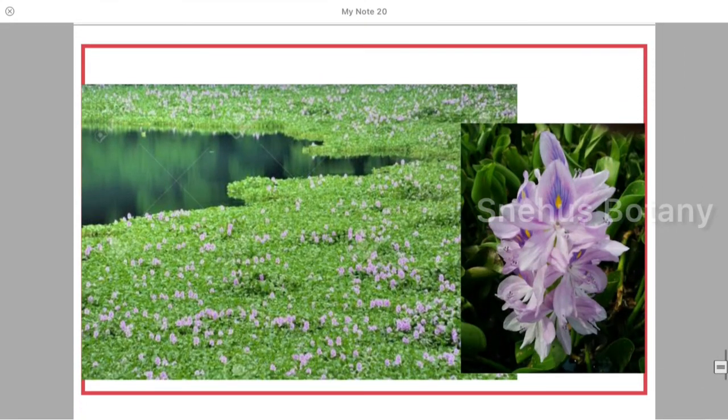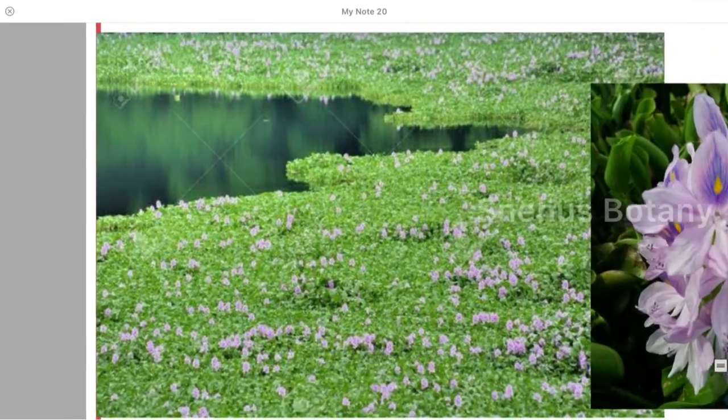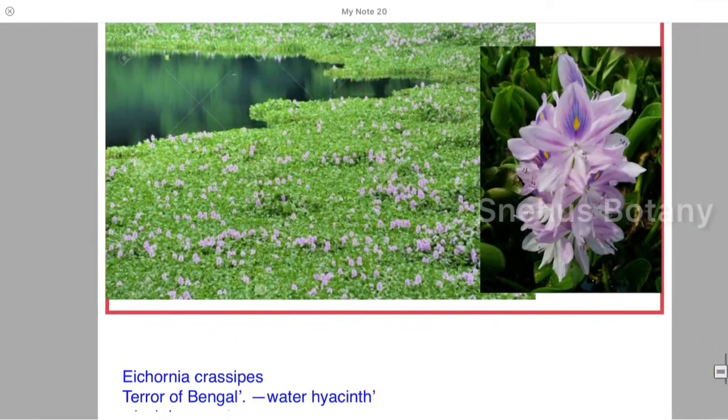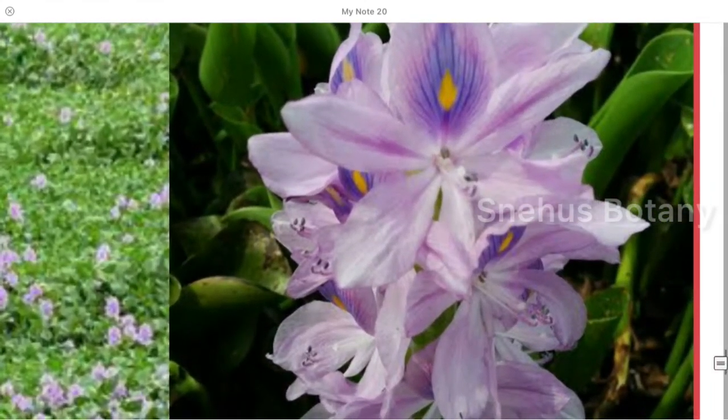And have you heard about this Eichhornia? See, this is Eichhornia, how fast it spreads over a water body, right? And this is called the terror of Bengal. This Eichhornia crassipes is called the terror of Bengal.